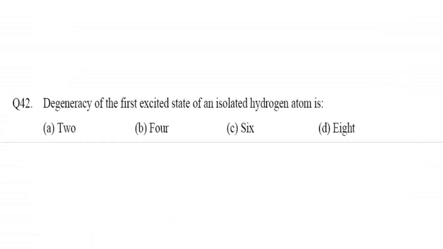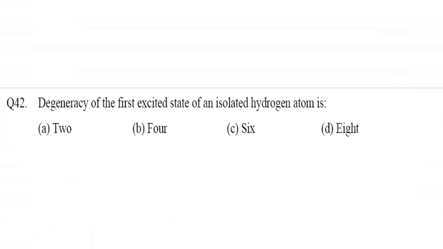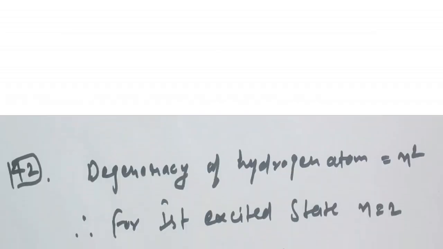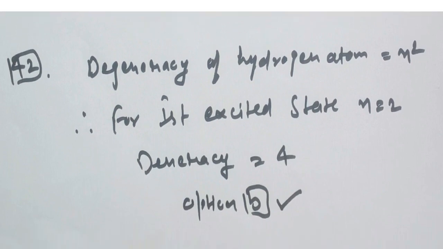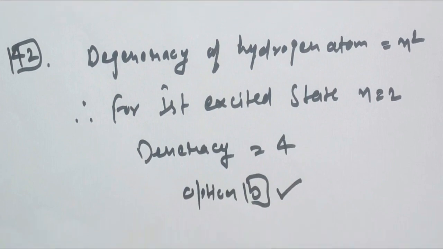Now the next question is: the degeneracy of the first excited state of an isolated hydrogen atom is. Here the degeneracy of hydrogen atom is equal to n squared. For the first excited state n is equal to 2, so degeneracy will be equal to 4. So option B is our right answer.